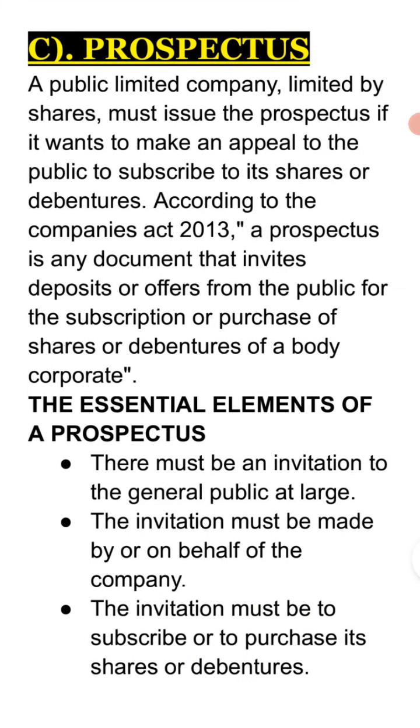Now see the next and last important document, that is the prospectus. And what is it? Just see over here, a public limited company limited by shares, only limited by shares, not limited by guarantee, must issue the prospectus if it wants to make an appeal to the public to subscribe to its shares or debentures. So if a public company which is limited by shares wants the common public to subscribe to the shares or debentures, then it has to issue a prospectus.